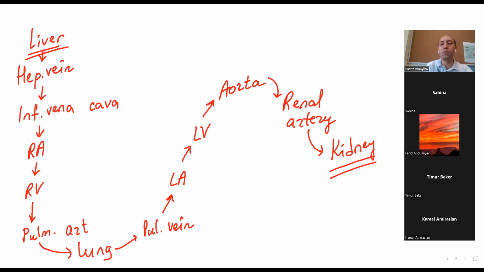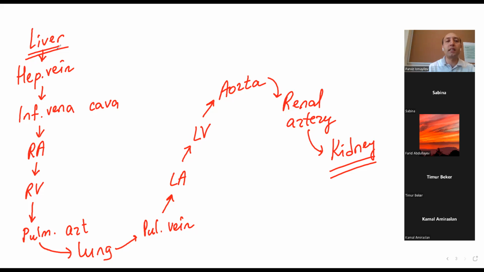So look, guys, kidney and liver, how they are moving in order. Actually, our liver is located here on the right side under the diaphragm. We have the diaphragm here, which separates your chest and your abdomen. And your kidneys are here, guys. They are very close to each other, but there's no other way of movement. So they must go by blood, and blood always moves in one way.